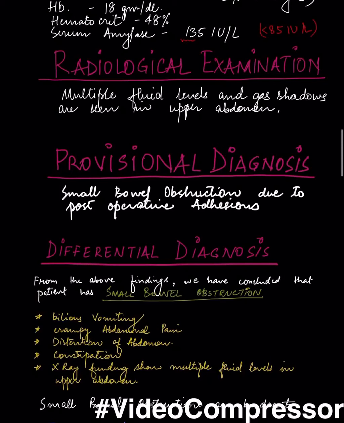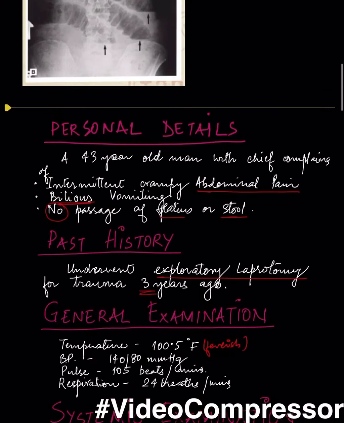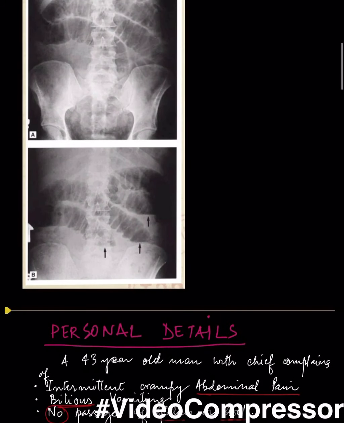The radiological findings show that there are multiple fluid levels and gas shadows in the upper part of the abdomen. These are present in the radiographs. In the B radiograph, we can see that there are multiple fluid levels, and in the A radiograph, we can see that they are present in the upper part of the abdomen.